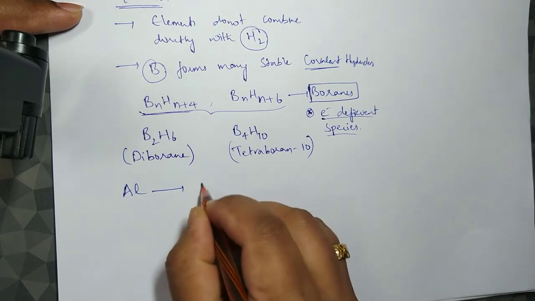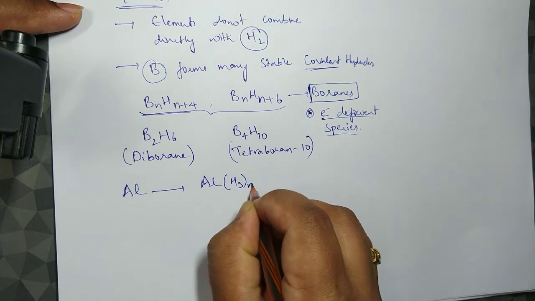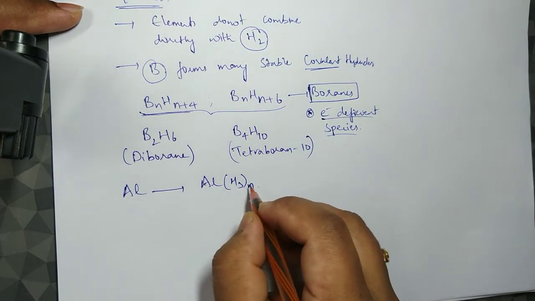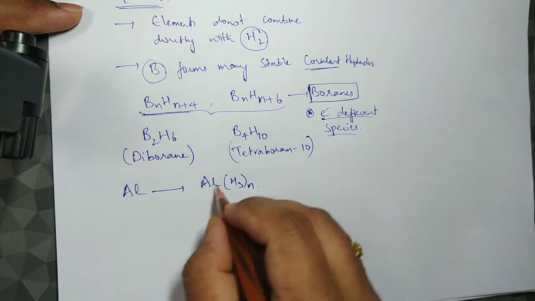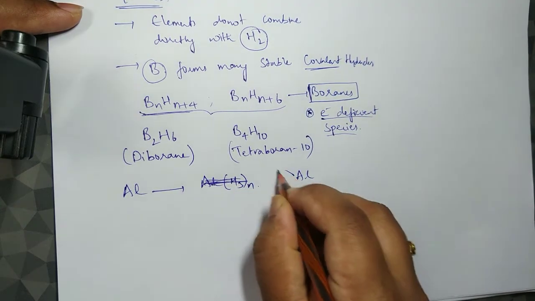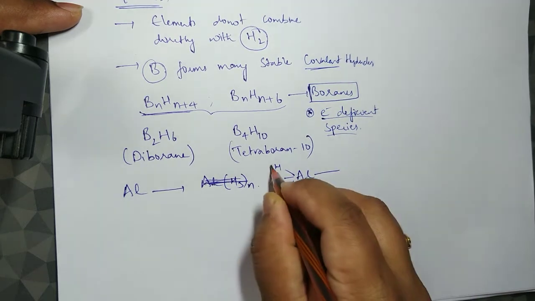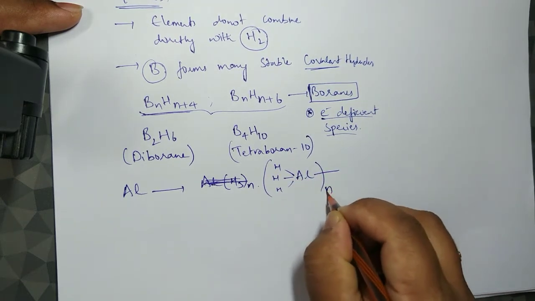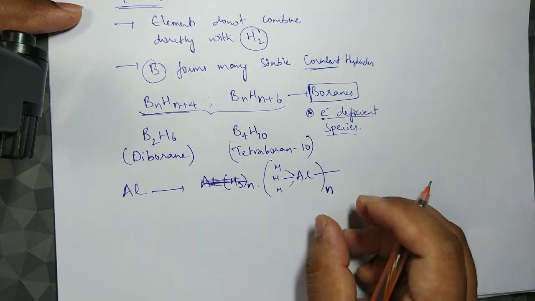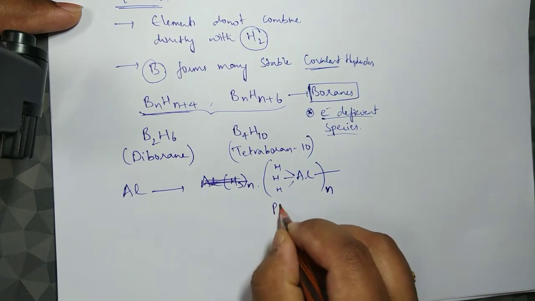Aluminium forms hydride of the kind (AlH3)n, where n represents the number of molecules present, and this is a polymer.